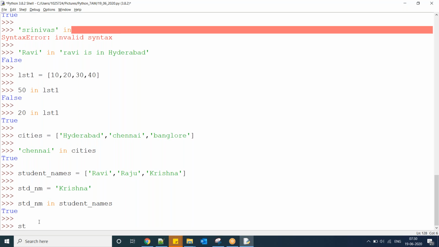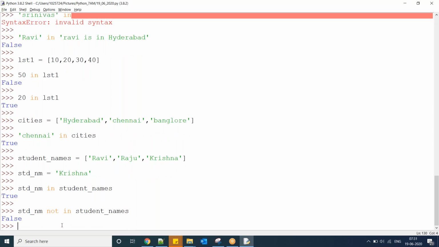Now similarly, observe here: std_name is not in student_names. In returns true or false depending on whether it is there or not. So here it says Krishna is not present in this one, so the statement is false, right? Which is false, just reverse.